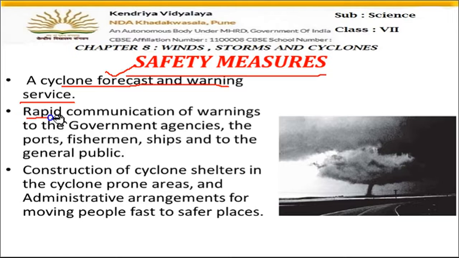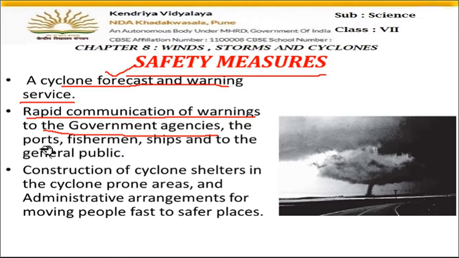Then, rapid communication of warnings to the government agencies. Such warnings should be rapidly communicated, and given on television directly, because the majority of people watch television. Such information should be rapidly communicated to the people, especially to those living near the coastal areas, near the sea.